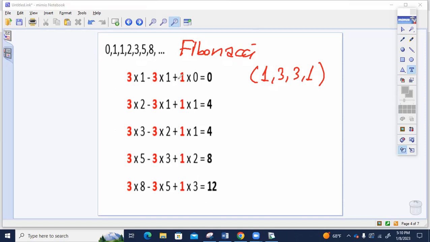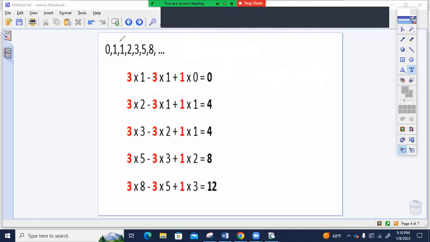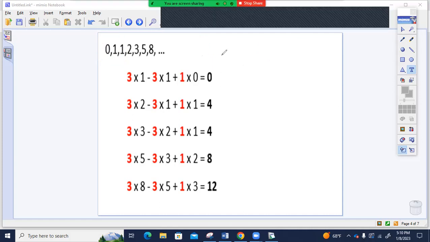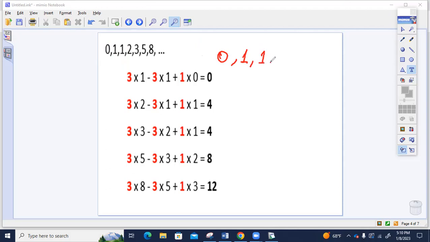So we see 1, 3, 3. We don't see 1, but the last one is right here, times 1. So we take the first three Fibonacci numbers, 0, 1, 1, and multiply them by the coefficients 3, 3, and 1, and we find the next term. So right here, 0, 1, 1. What would be the next term so that it's going to be quadratic? In the previous sequence, it was linear, but this time, let's make it quadratic.